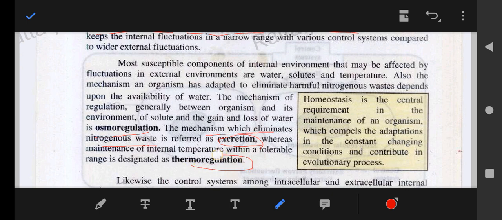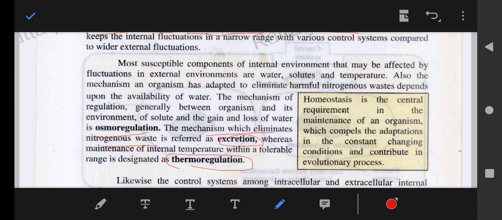And the next is thermoregulation. As the name suggests, therm means heat or temperature. Here the external environment temperature is changing, but the body's temperature doesn't change. If it is very cold, like in Antarctic regions, people there adapt to keep their body temperature near the normal human body temperature, which is almost 36.1 to 37 degrees.